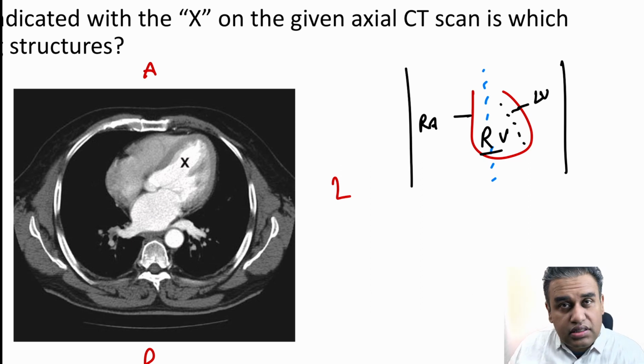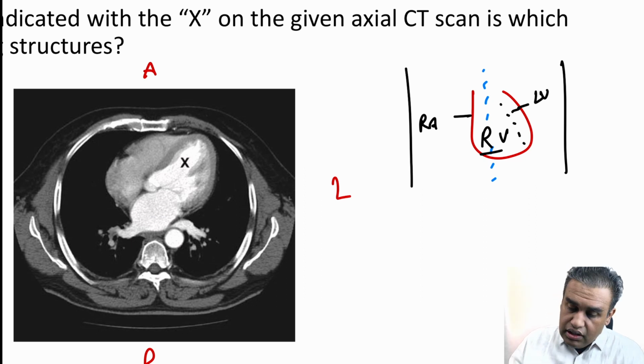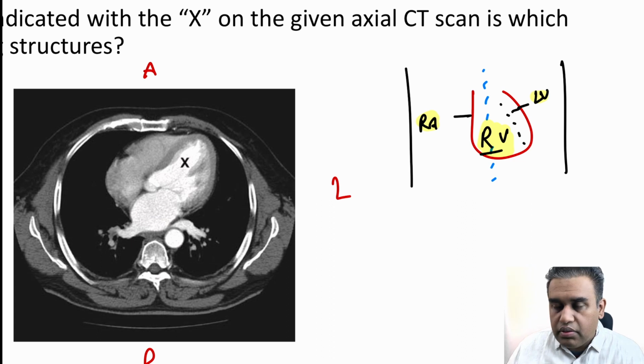The anterior major part, or you can say the sternocostal surface of the heart, is mainly our what? Right ventricle. So anteriorly it is mainly the right ventricle, and the right and left borders are RA and LV. Whereas the LA is on the posterior aspect of the heart and forms the base of the heart. So again I repeat, right border RA, left border LV, anterior surface RV, and behind you have LA.